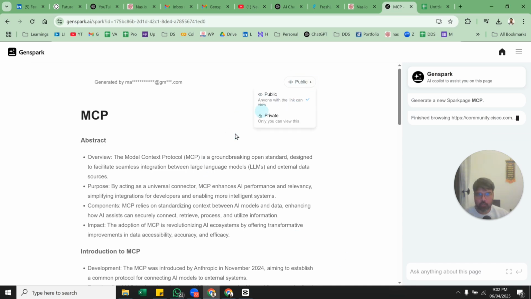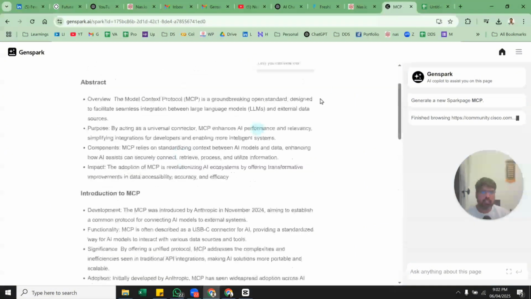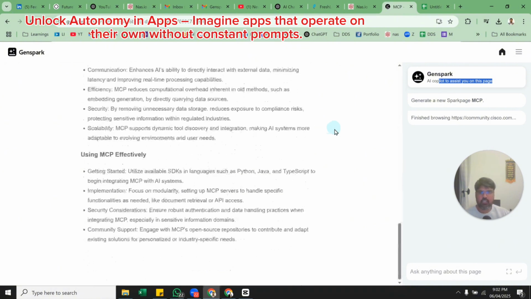So it's going to be public. So if I share this page, people can look at it, and they can look at the prompt that I have used. So there is the GenSpark AI Copilot to assist you on this page, and you can keep asking any questions to make it better and make it more comprehensive. So let us see what is happening.